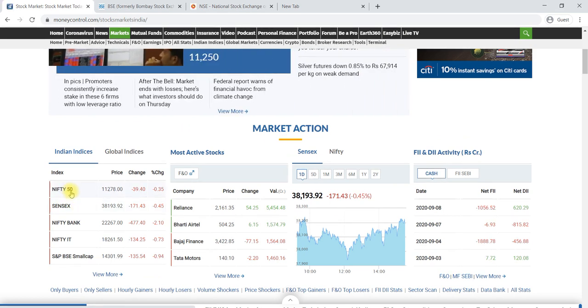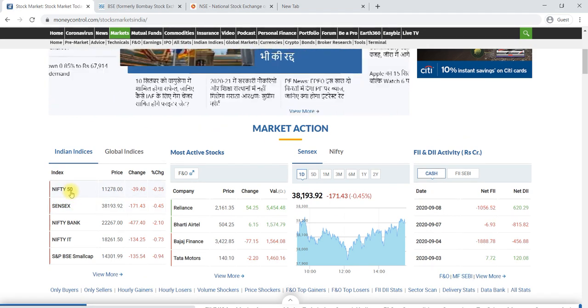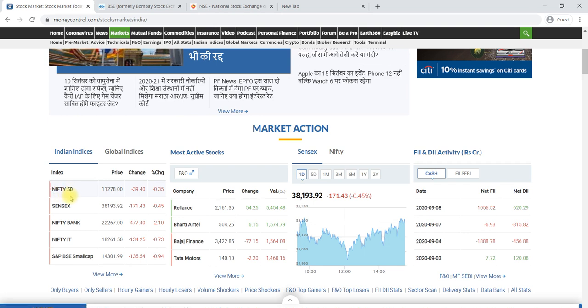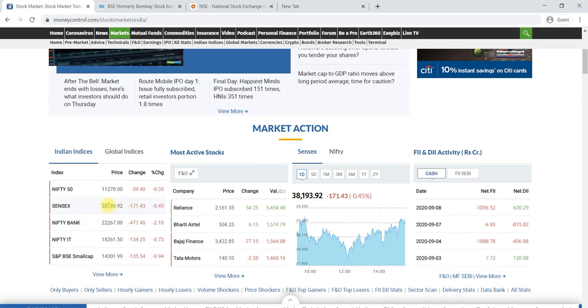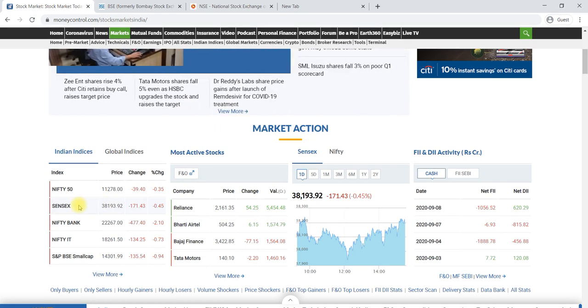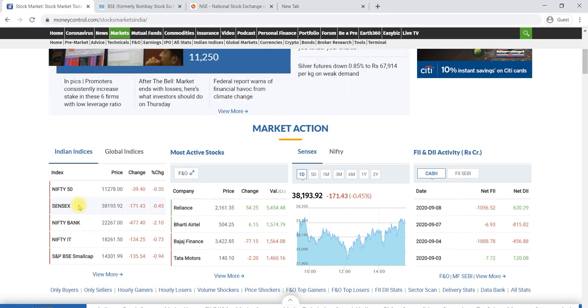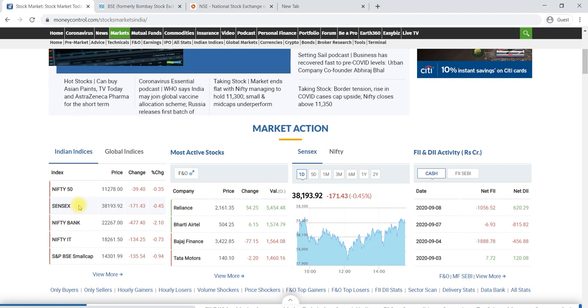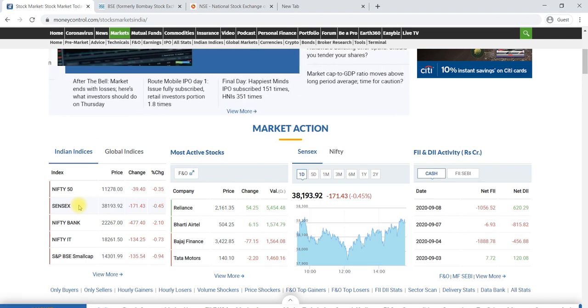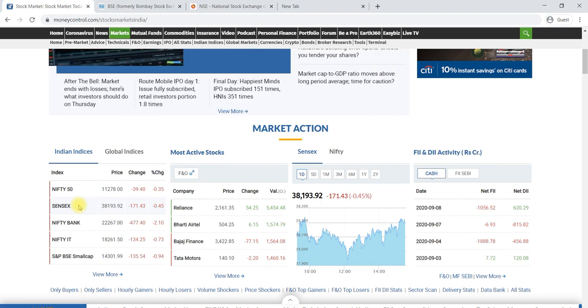For the Nifty 50, the top 50 stocks are considered as the benchmark, and it is run by the NSE. For the Sensex, the top 30 companies are considered to calculate the index value, and it is run by the BSE. These 2 are indicators of whether the market is going up or down for the entire market, but it is not necessarily true that your stock is also moving up or down. That will depend on very different factors. Okay, that is about market indices.